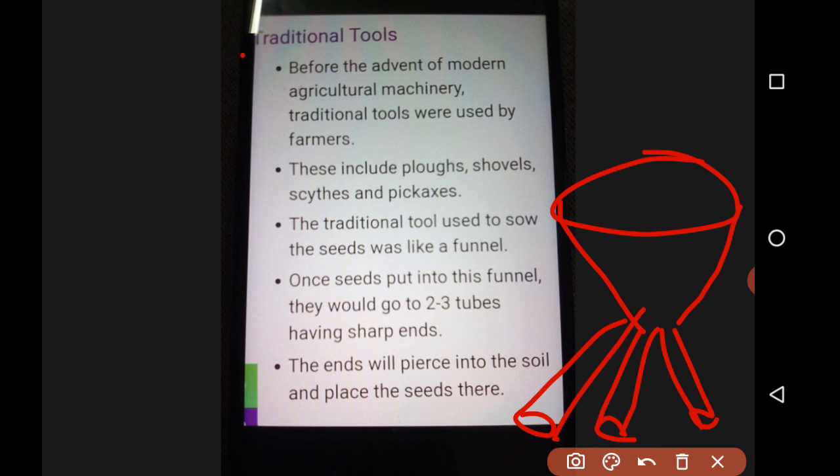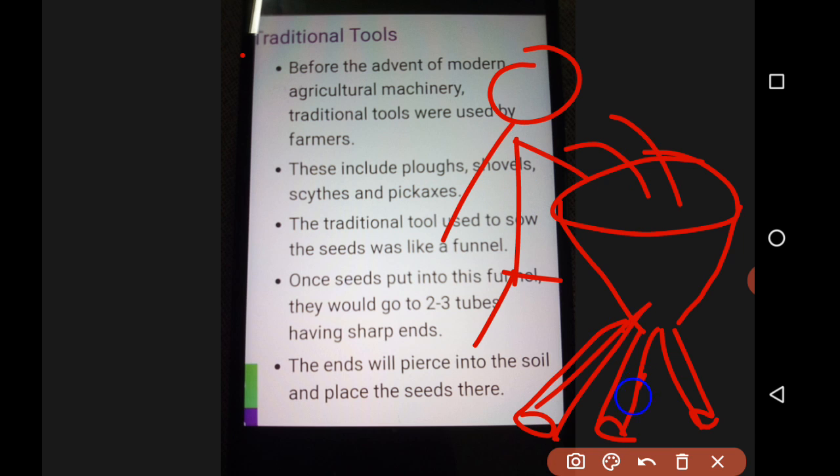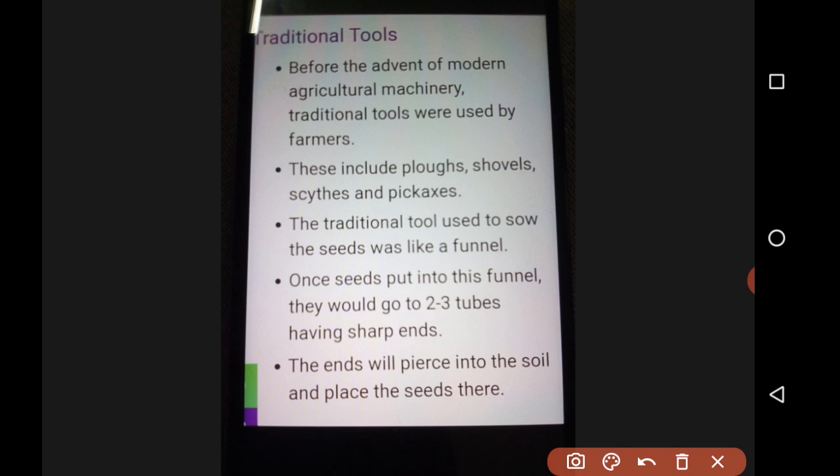At equal distance they will be pouring. They will be moving with buffaloes or cows or oxen. One or two persons will be pouring the seeds. One seed will go like this. The animal will move it forward. Then those seeds will go inside. Now traditional methods are done.